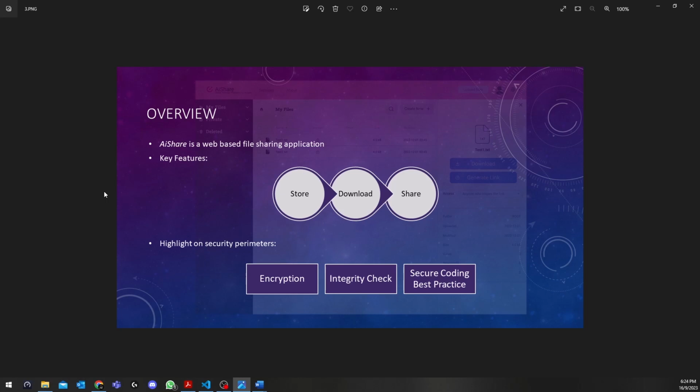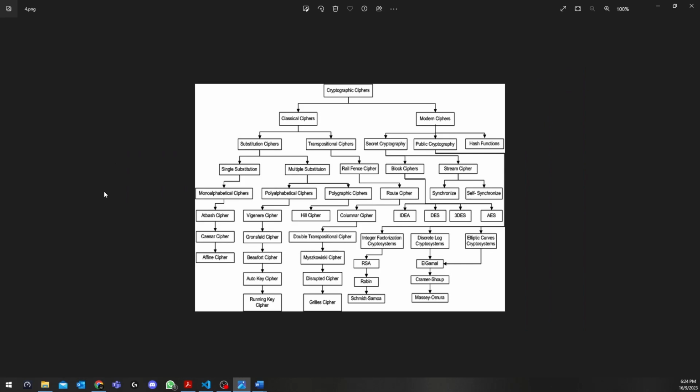And to note, this project is not only about developing the file sharing application and implementing the cryptography functions, but also about performing research and study on which algorithms, among this bunch of algorithms, suit the requirements for our file sharing web application, considering the security, the performance, and the environment, where users commonly prioritize performance over security.